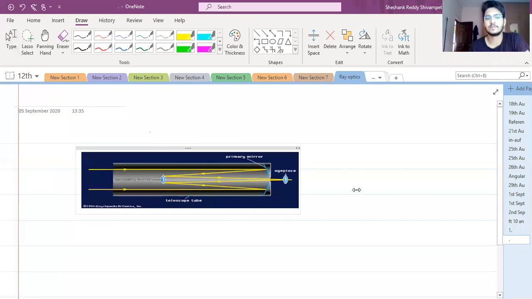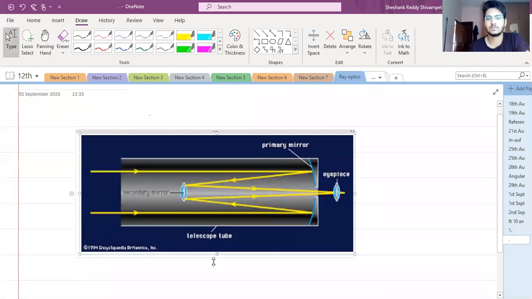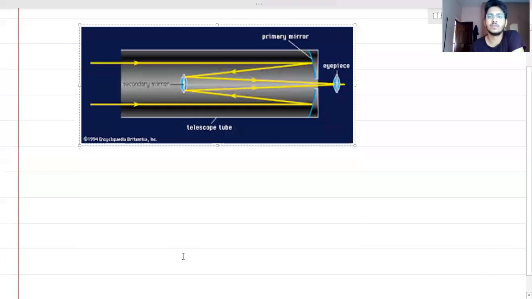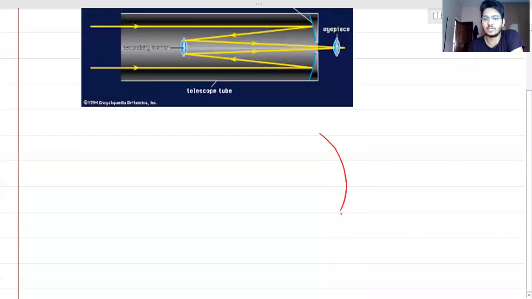So look at this. One diagram, a simple diagram. The yellow lines are the rays. Okay, the ray diagrams. Yellow lines are the rays. So here, if you look at this, let me just show things to you. First of all, you will have a concave mirror. कौन सा mirror? Will come across a concave mirror. जहाँ पे देखो, the first optical phenomena which occurs here is reflection, and that occurs at a concave mirror.